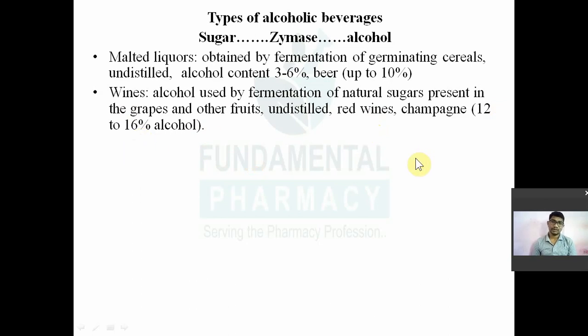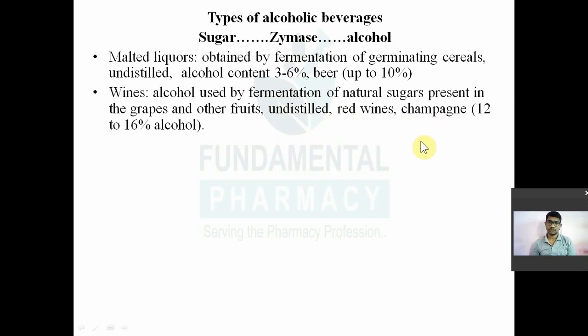For example, red wines. You might have seen in many movies they are drinking red wines, and most of the actors used to make advertisements of these red wines. It is said to be healthy for skin and all that, because your fruits will have some kind of antioxidants. Particularly grape wine has antioxidants, and that's why they are important.